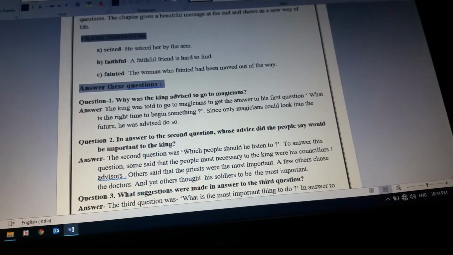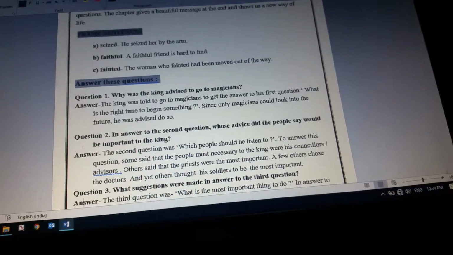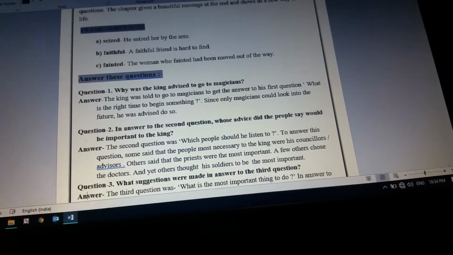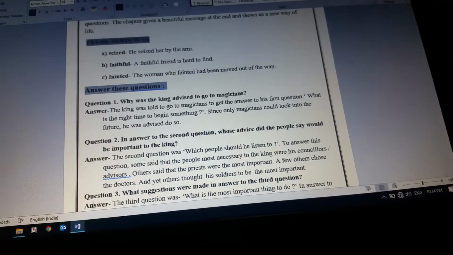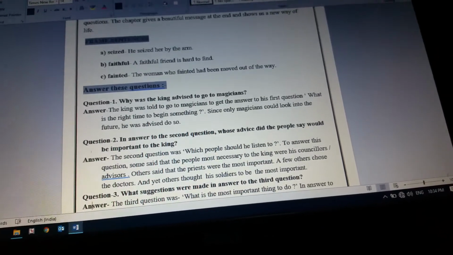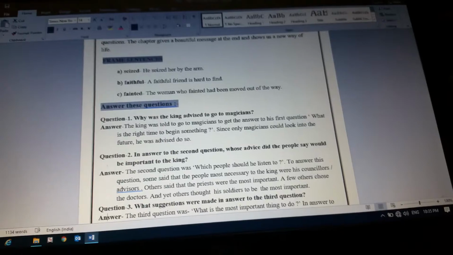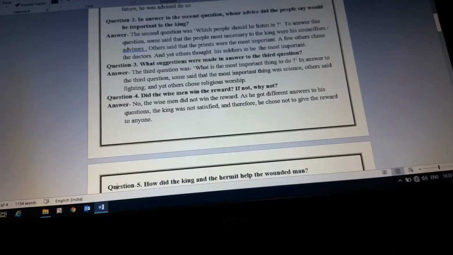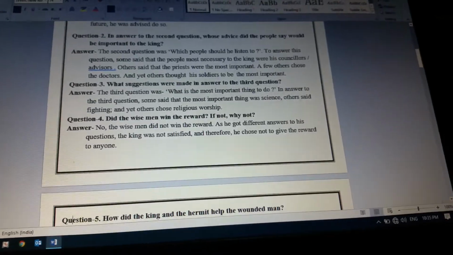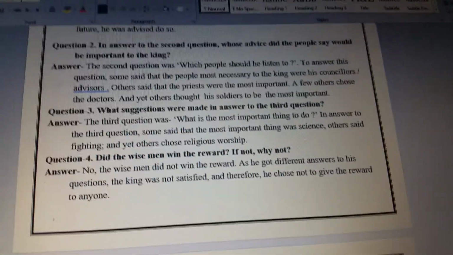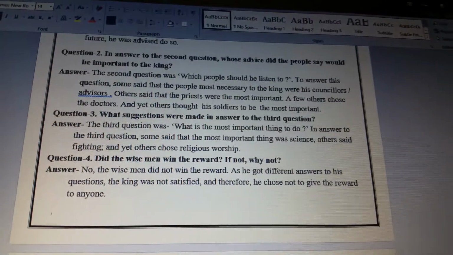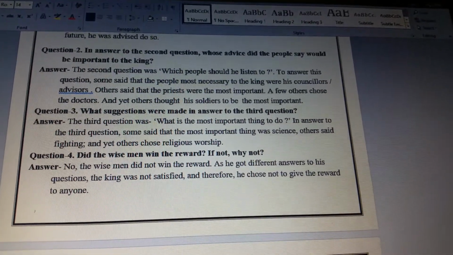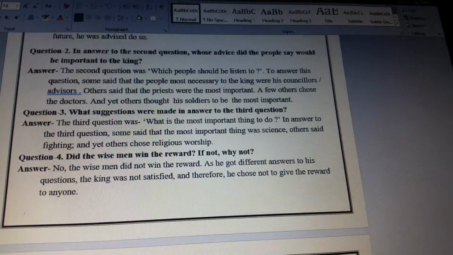Okay, so here also you have to write down the question using a black pen and answers you have to write down using a blue pen. Now question number 2, in answer to the second question, whose advice did the people say would be important to the king? The second question was, which people should he listen to?